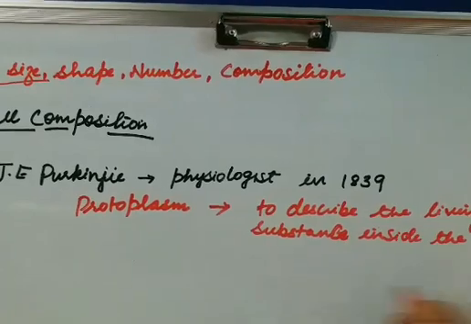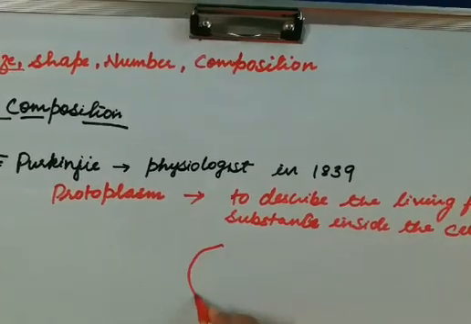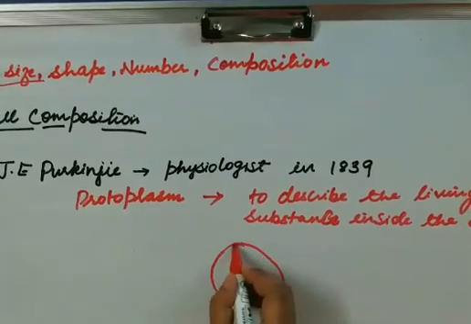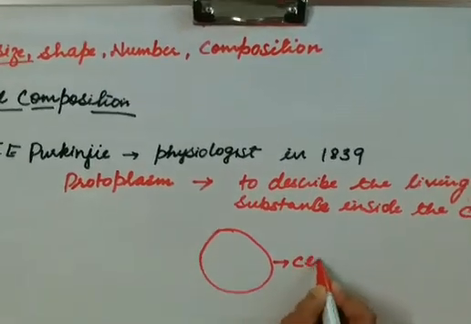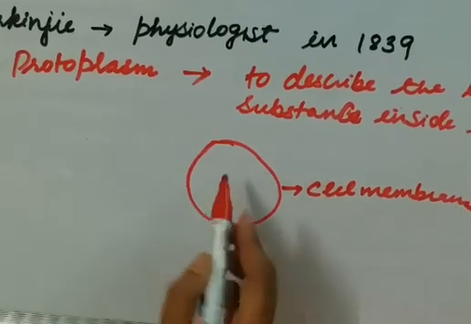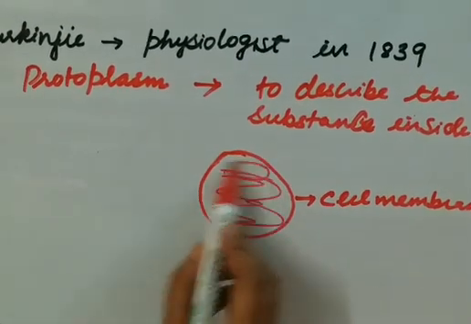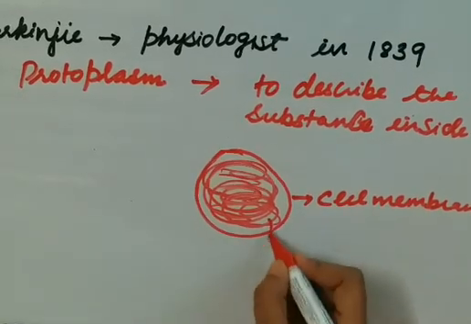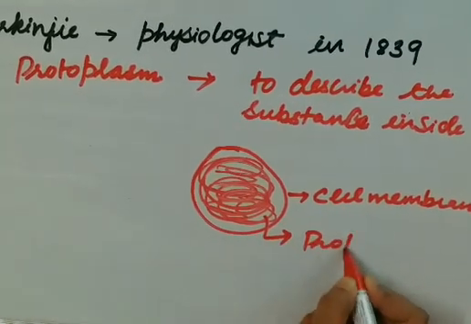Suppose this is a cell, and this is the cell membrane. The living fluid which is present inside, he termed as protoplasm.